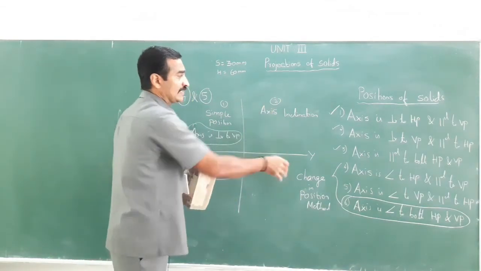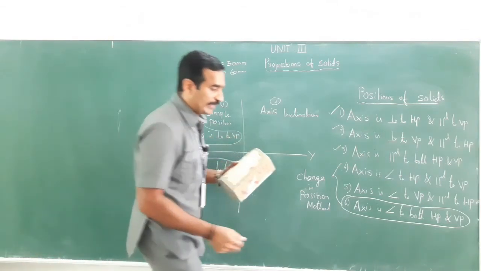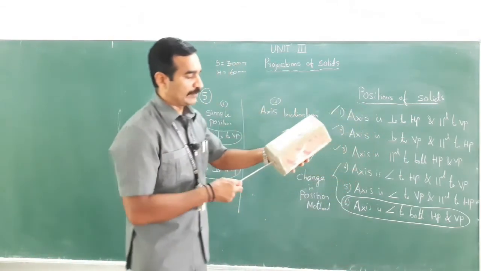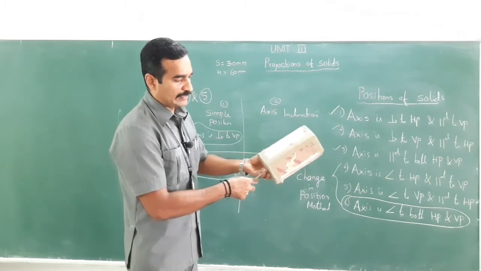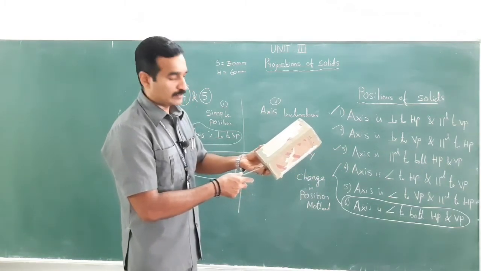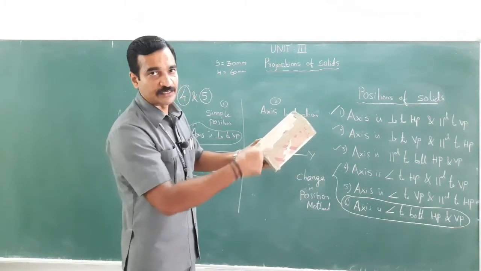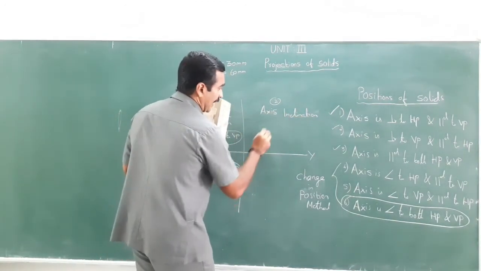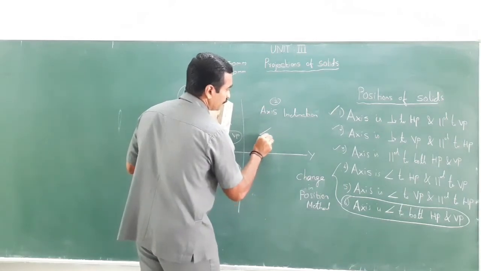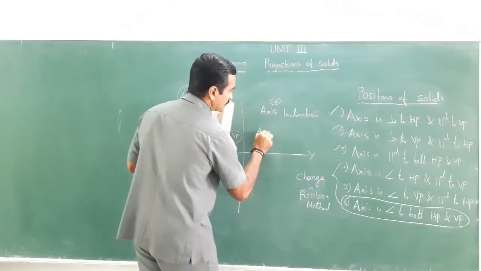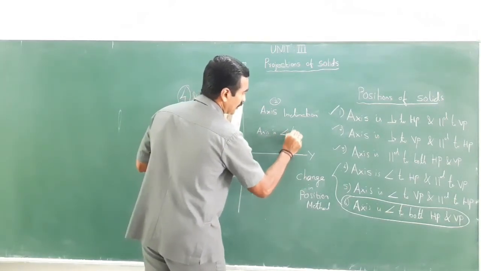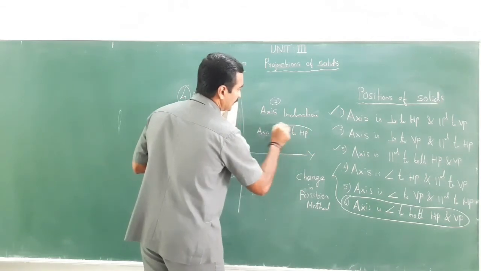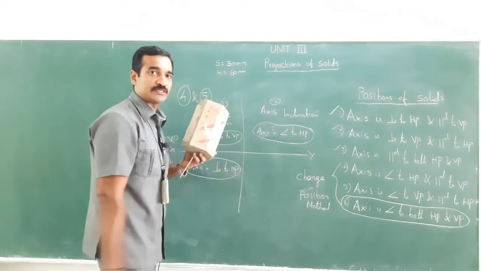And when it comes to axis inclination, if the axis is inclined in this manner, making some inclination with HP, here the axis is inclined to HP. You will see the traces and the projections here.